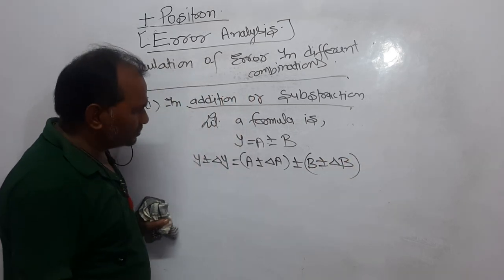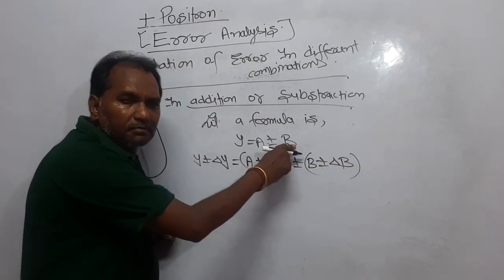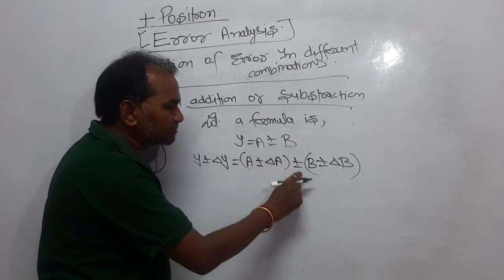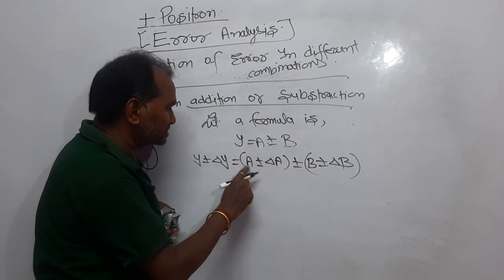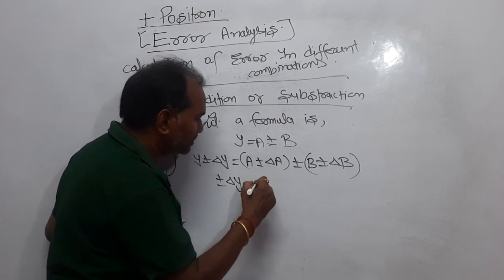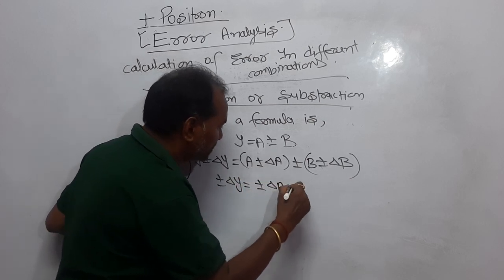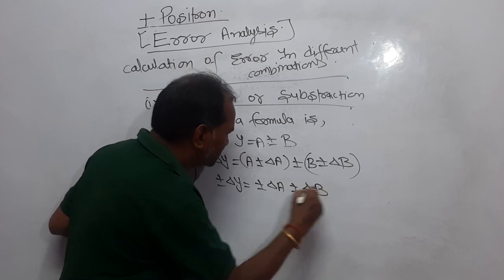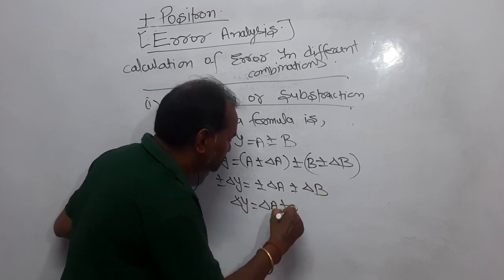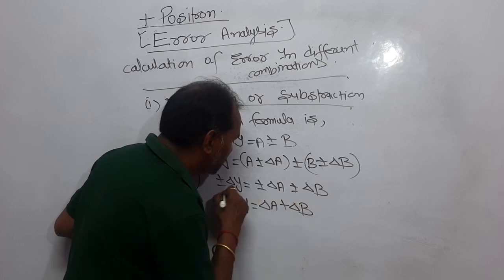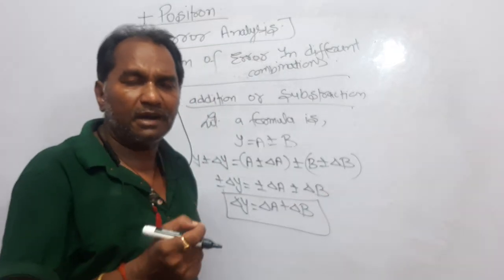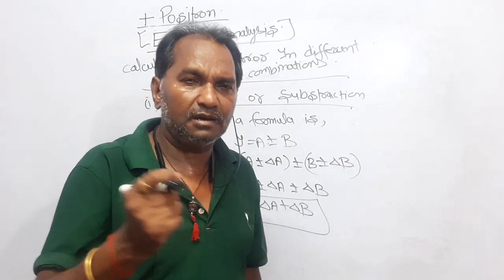Now dear student, look here, y is equal to a plus minus b. So here y is equal to a plus minus b, and it will be cancelled. So you will be left with plus minus delta y is equal to plus minus delta a plus minus delta b. Dear student, in fact error is considered only positive. So your value will be delta y is equal to delta a plus delta b. It does not matter whether it is a plus b or a minus b.